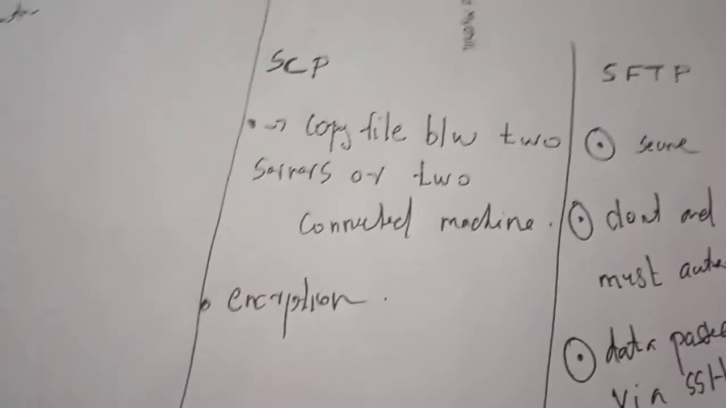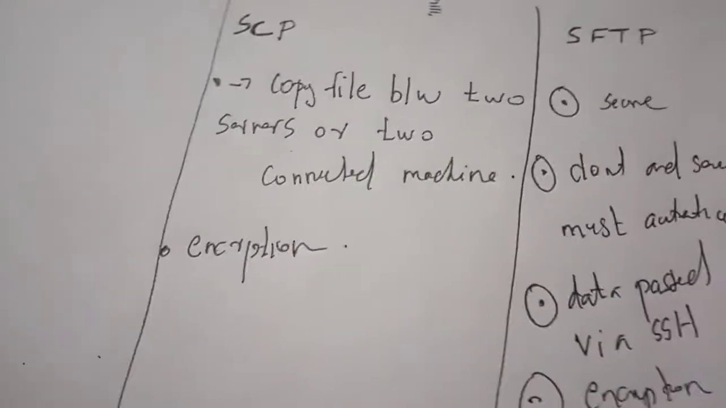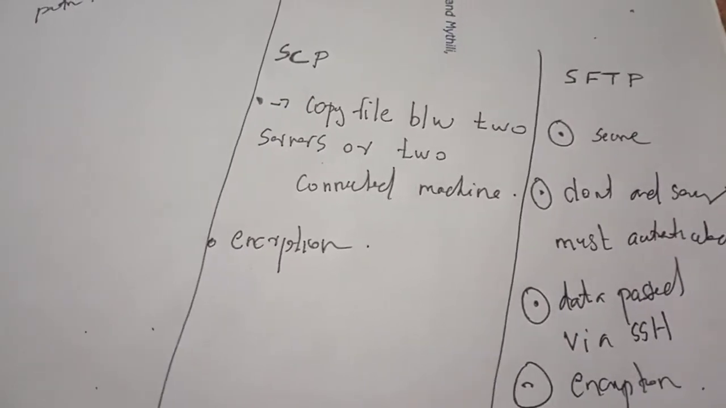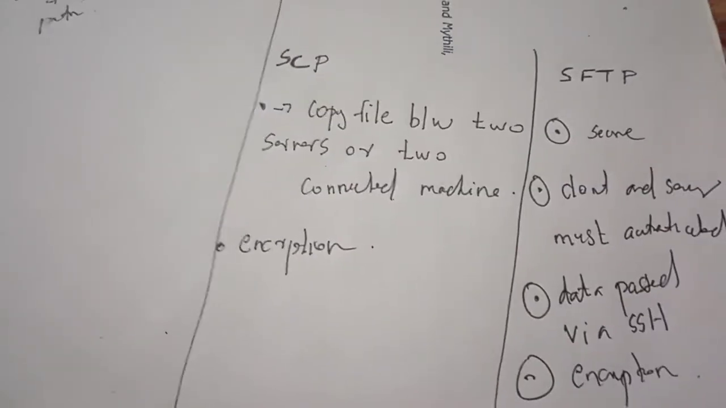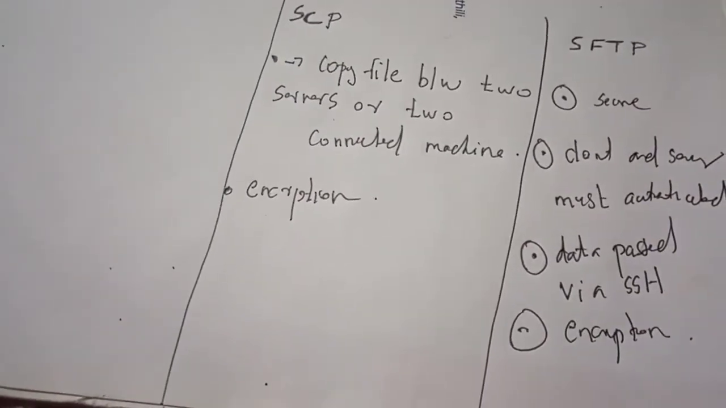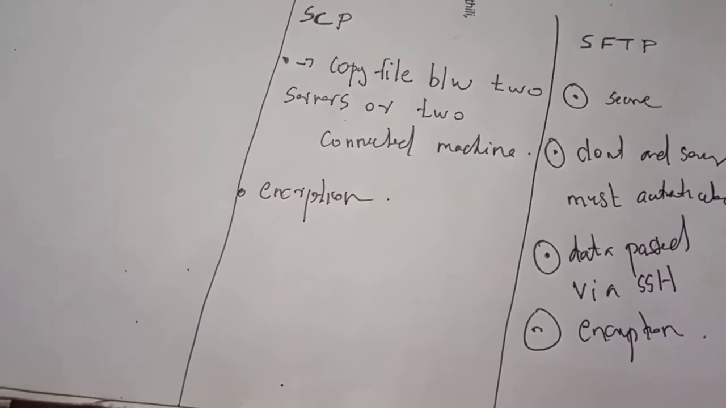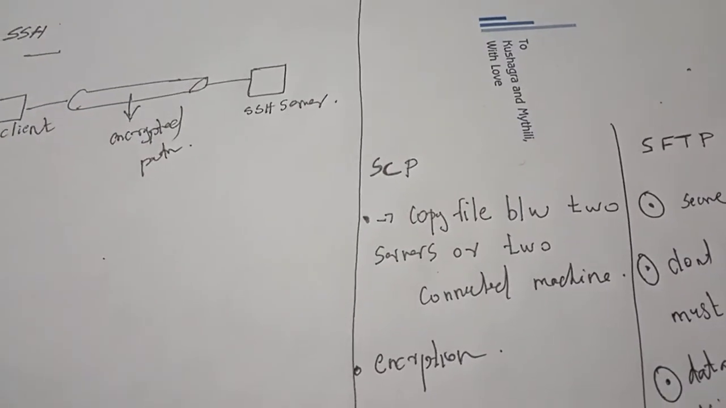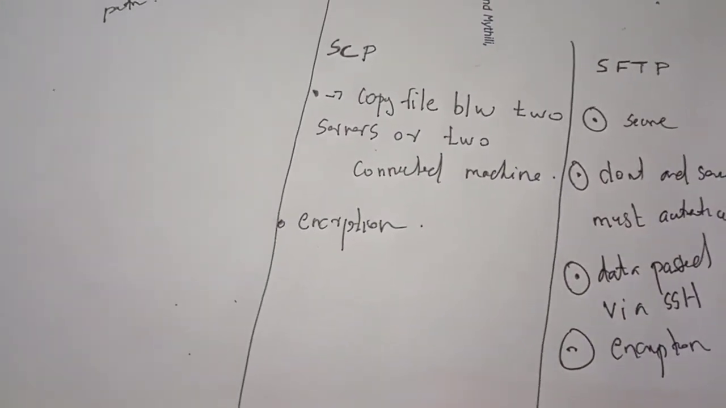Then SFTP. The previous day we studied FTP. FTP client and FTP server should be there. We already studied what FTP means, file transfer protocol. But I already told that the main disadvantage of FTP is that it is not secure. Why is it not secure? Because there is no encryption between the FTP client and FTP server. In order to avoid that, we are using secure FTP. Secure FTP also uses the concept of SSH. It means that the path between the FTP client and FTP server should be encrypted.